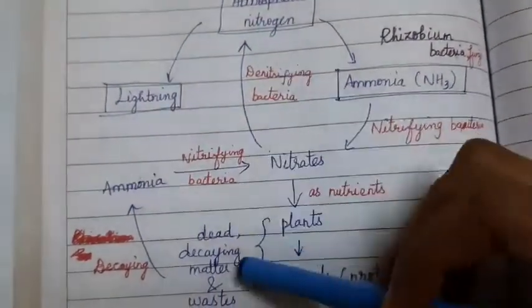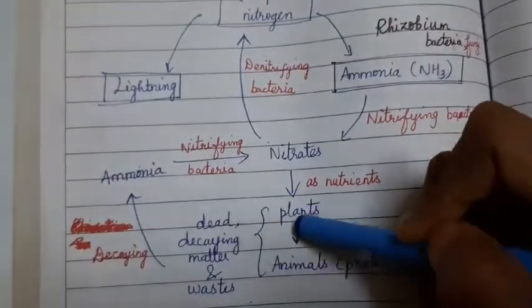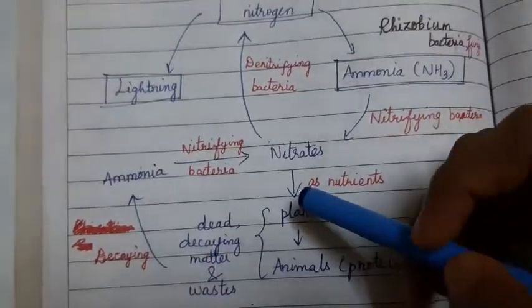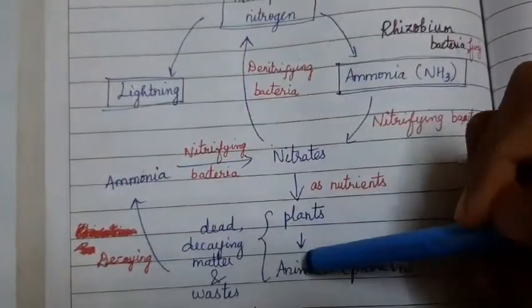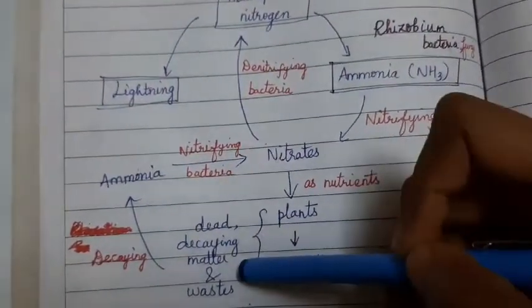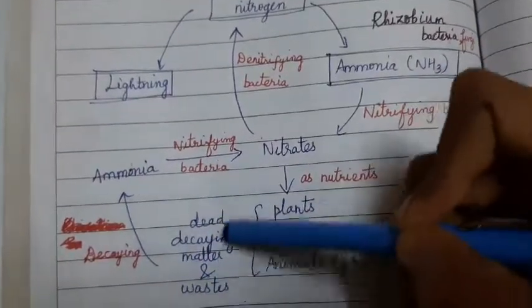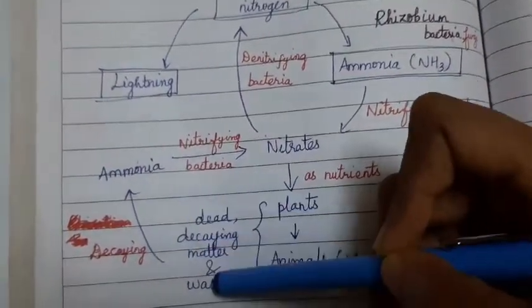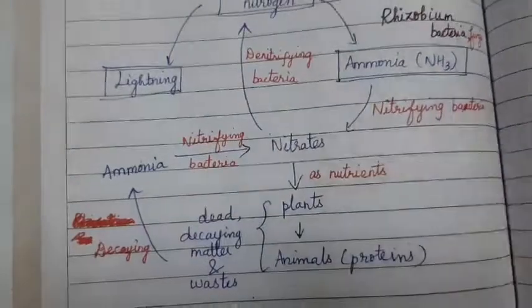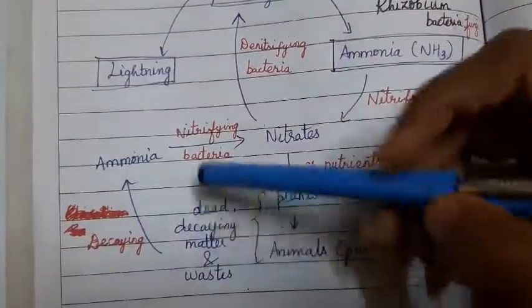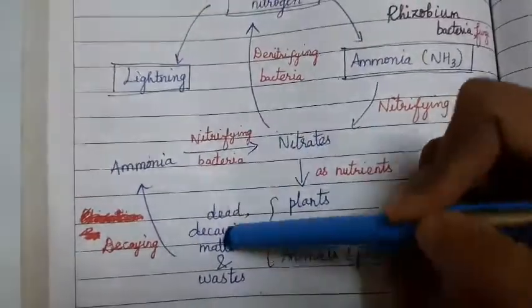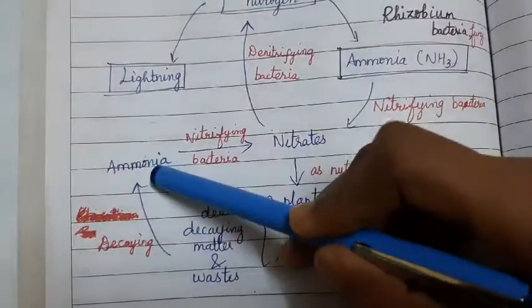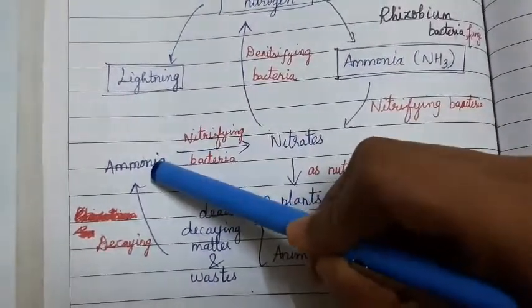Okay, so now what will happen is once the plant leaves have fallen down, the dried leaves and the animal excreta, all these things will be considered as decaying matter and waste. Yes, so the bacteria or the microorganisms will decay such waste. Again, from the decayed waste, ammonia will be produced.